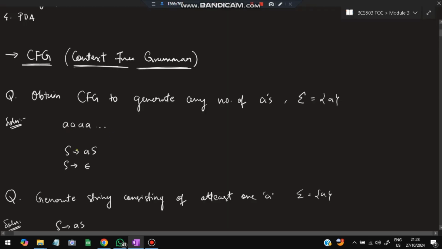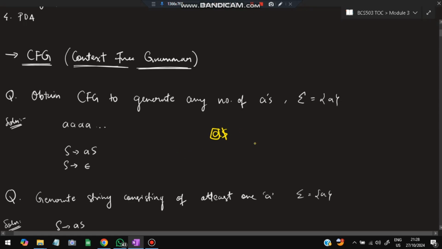Here we will denote a letter S, which is known as the starting symbol. S goes to AS, and S can go to epsilon, meaning S can be empty. Any number of A's means the string can be empty also, right? So S goes to epsilon means the string will be empty, and that is also a valid string. If I want a single A, S goes to AS, and instead of this S, I substitute epsilon, so only A remains.